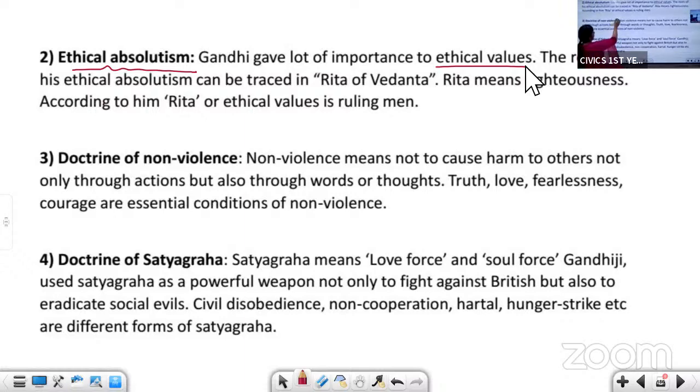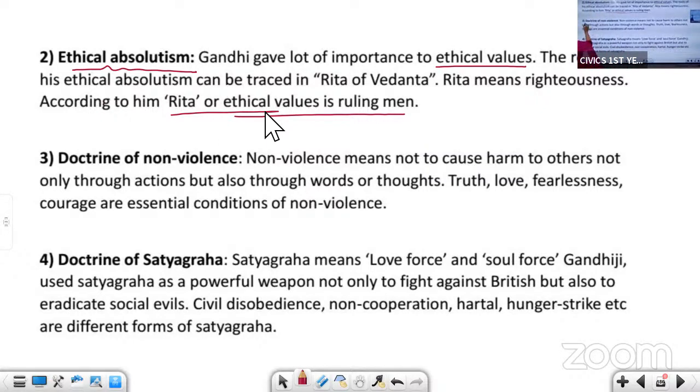He said that ethics are ruling the men. That was his idea. Your moral principles, your moral values will rule you. And according to him, Rita, or the ethical values, are ruling the men.